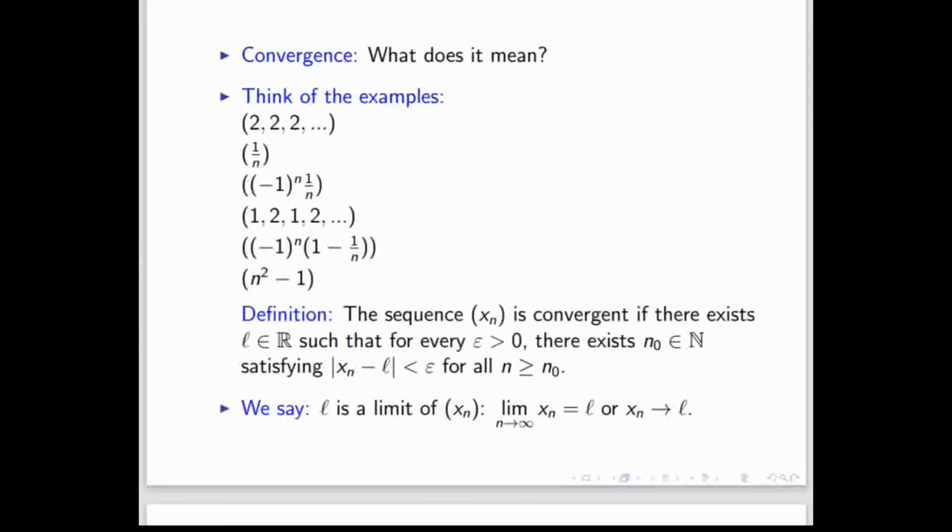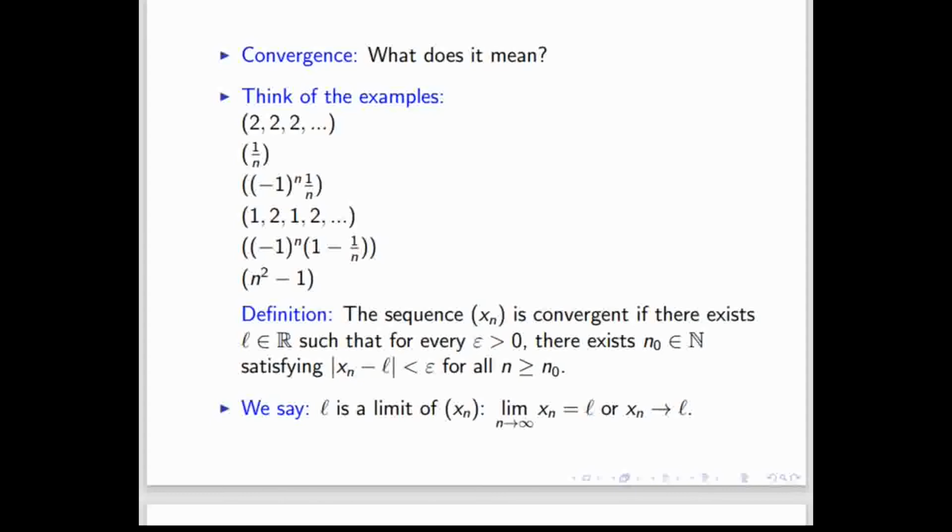Here it is written, the definition of convergence. Let me read the definition first, then I will explain, and after that whatever doubt you have you can ask. A sequence xn is said to be convergent if there exists a real number L, that means L belongs to the real numbers, such that for every epsilon positive, that means for any positive real number epsilon, there exists a natural number n naught, or n0, which will satisfy this relation: |xn minus L| is less than epsilon for all n greater or equal to n0.